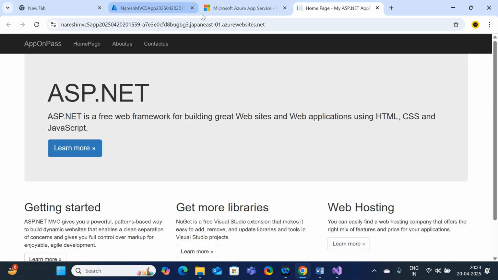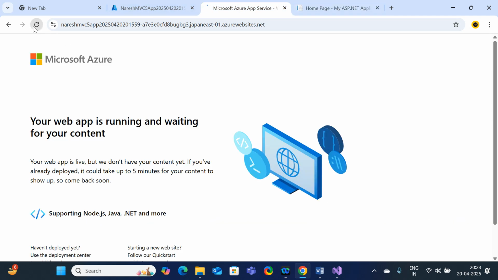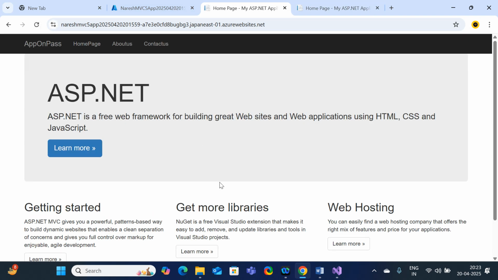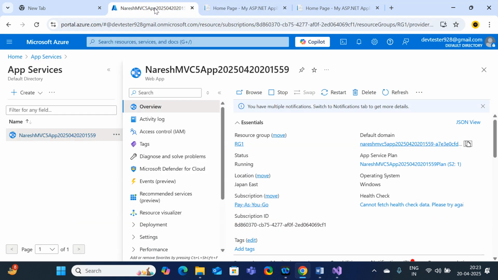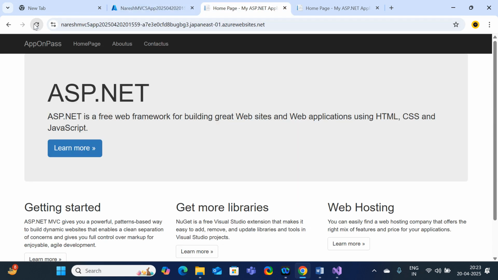But here, are you able to see? If I refresh here, am I getting the page or not? Yes, I have successfully got the page. Fine, it means I was able to successfully deploy the code which is available on my local machine over Azure App Services. This is the clear indication.